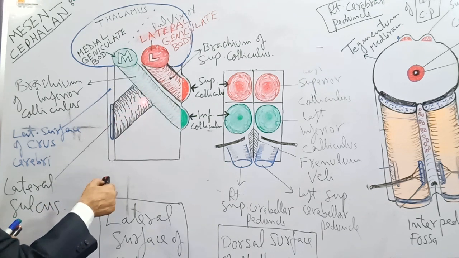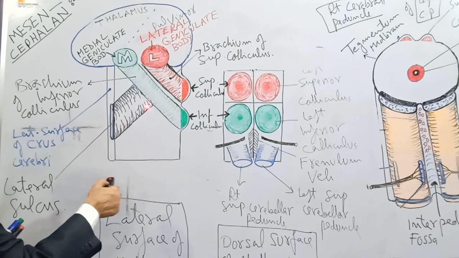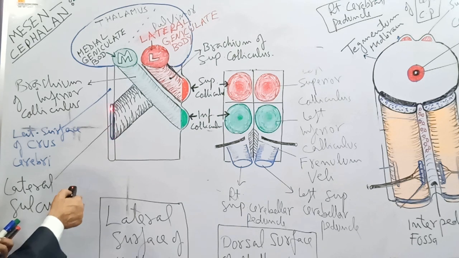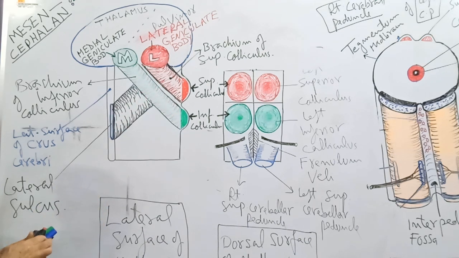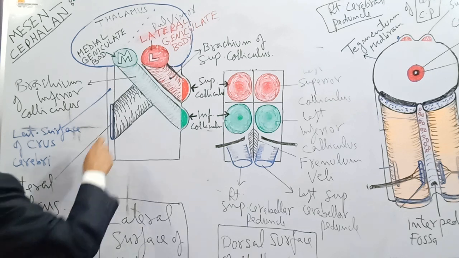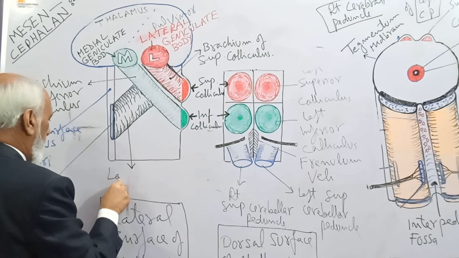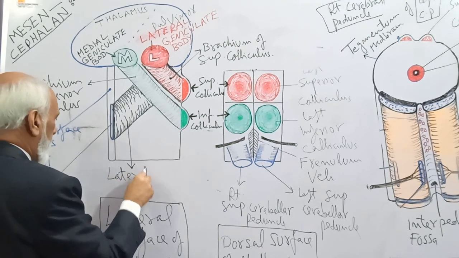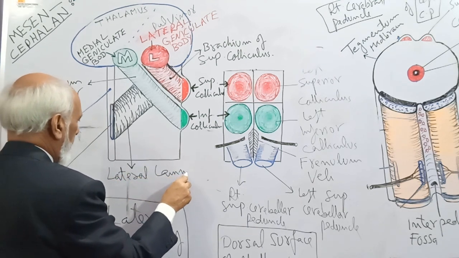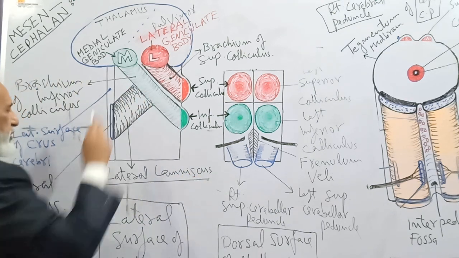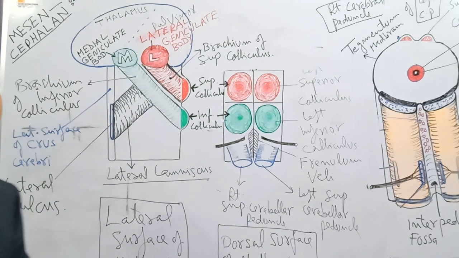This elongated ridge, crossing the lower part of the lateral aspect of the midbrain, starting from the lateral sulcus on the lateral surface of the crus cerebri, runs backwards and upwards towards the brachium of the inferior colliculus. This is known as the lateral lemniscus. It is part of the auditory pathway, the hearing pathway.